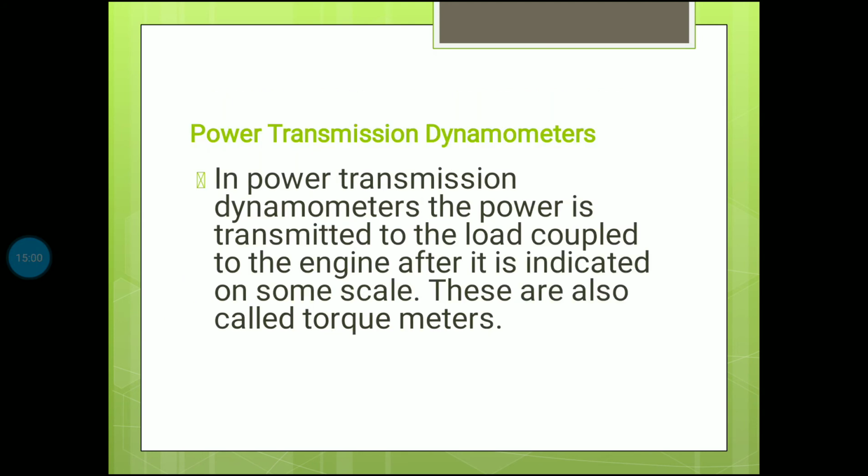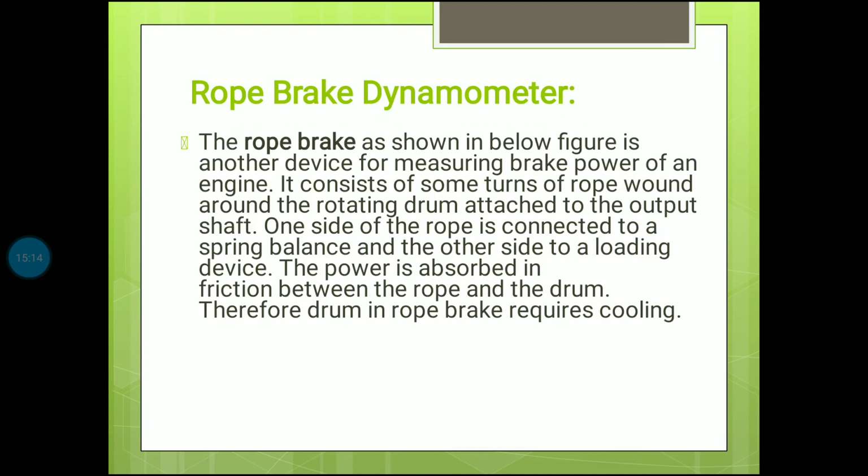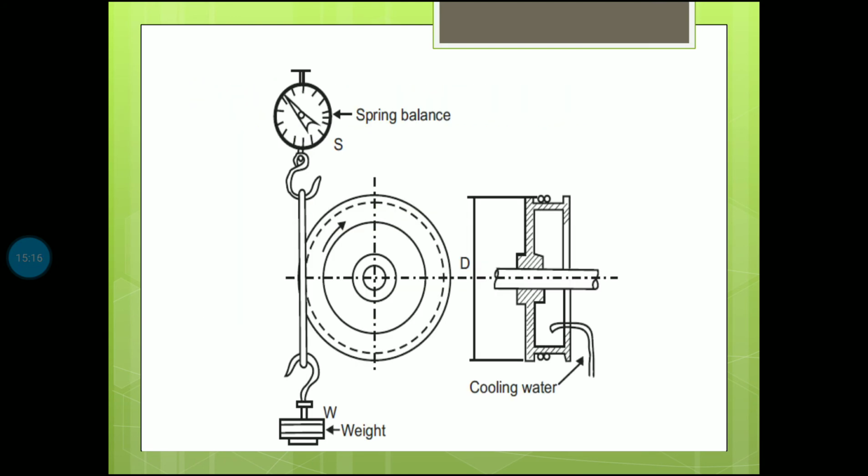Power transmission dynamometers: the power is transmitted to the load coupled to the engine after it is indicated on a scale. These are also called torque meters. Rope brake dynamometer: if you look at the diagram, I will explain the working principle. The big round one at the top is the spring balance and the one below is the weight. In the middle there is a big circle, which is like a sheave.